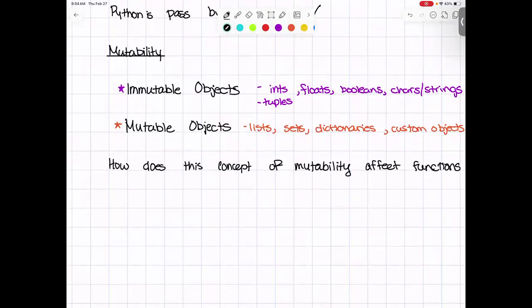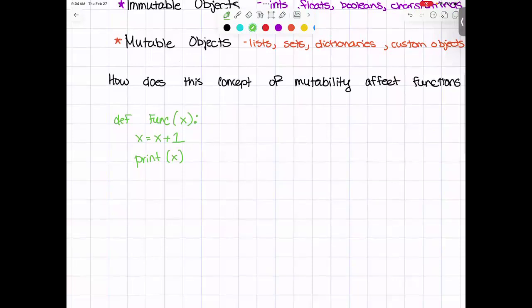So let's start with a function. Usually I like to write my functions in a different color when I can. Def function1(x): x is equal to x plus 1, print x. And then back up here, we're going to say x is equal to 2, print x, function1 calling on x, and print x. Okay, so here's some code for us to look at.